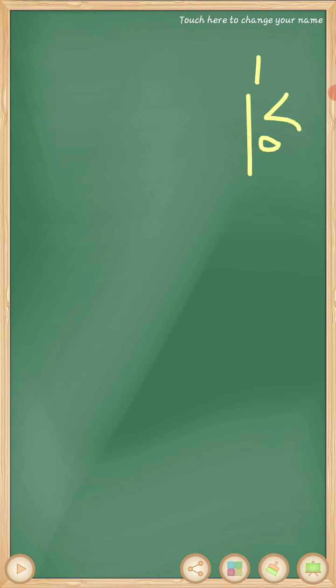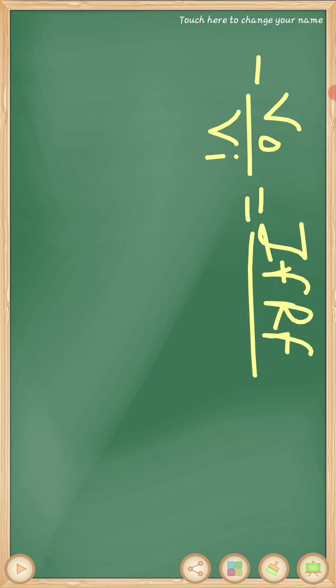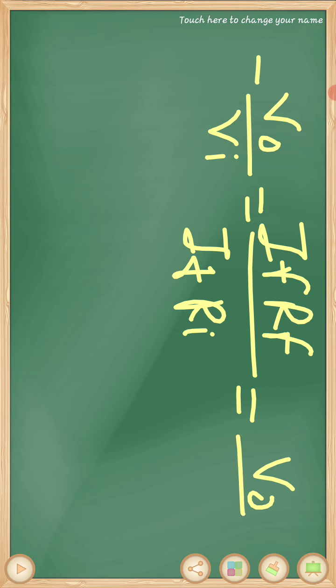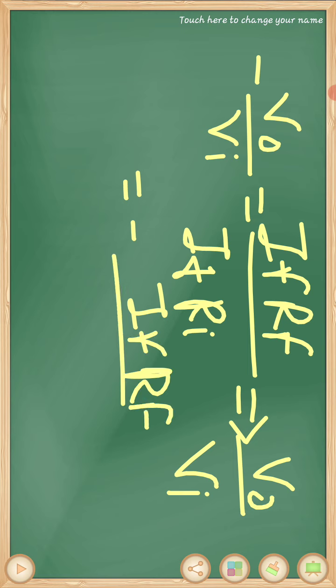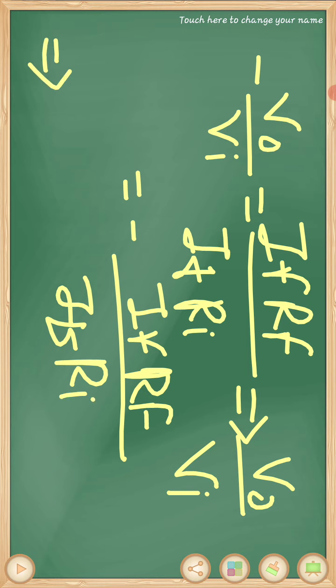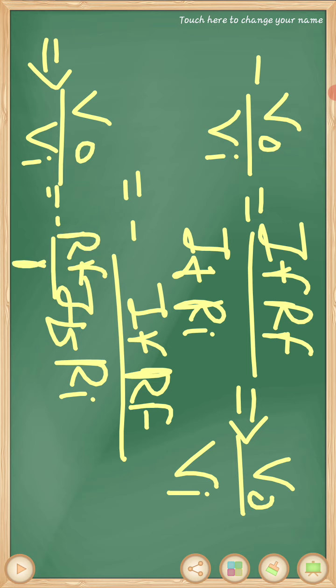minus V0 upon Vi is equal to IF RF upon IF RI, which is equal to V0 upon Vi. So we get minus IF RF upon IF RI, which is equal to output voltage upon input voltage Vi, which is equal to minus RF upon RI.